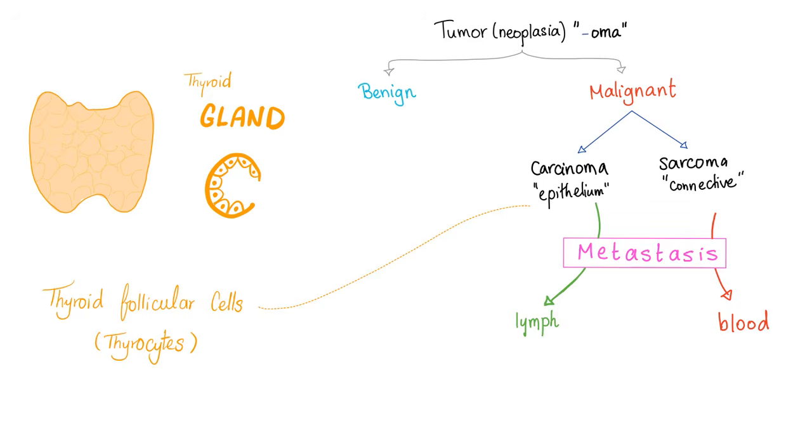Let's talk about your thyroid gland. Do you think it's going to be a carcinoma or a sarcoma most of the time? Well, it's a thyroid gland, right? Therefore, it has what? Glandular epithelium. And that's why most of the thyroid cancer is going to be a carcinoma, and that's why it's going to metastasize to lymph.